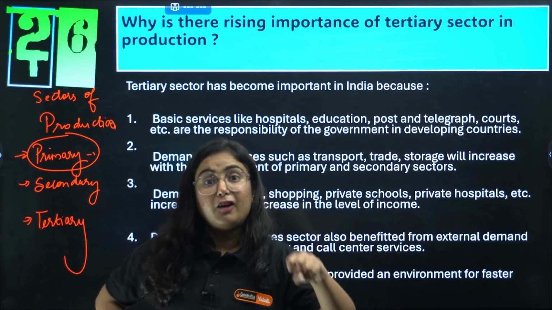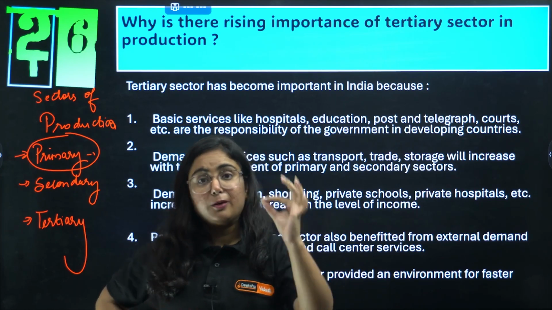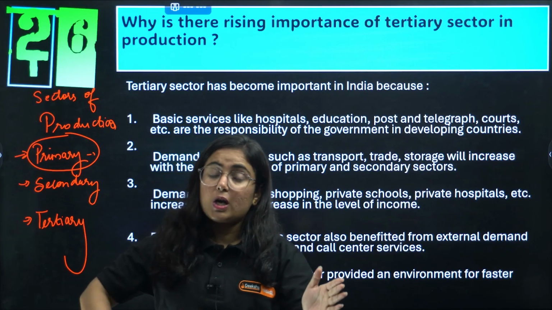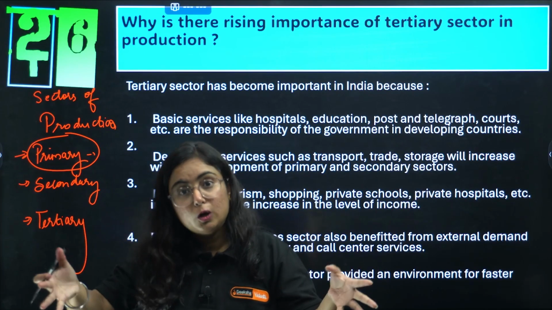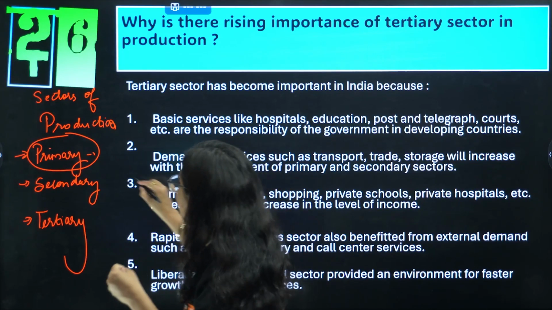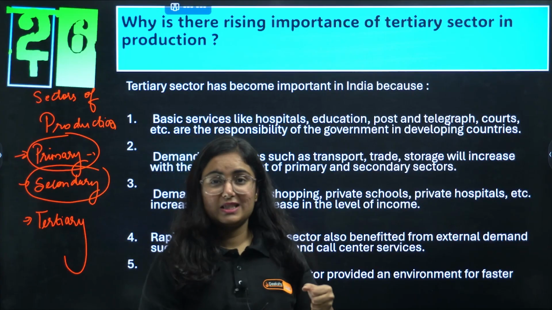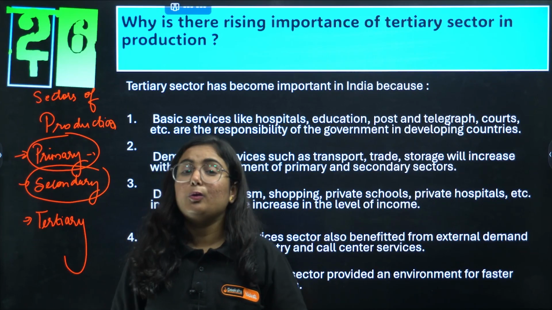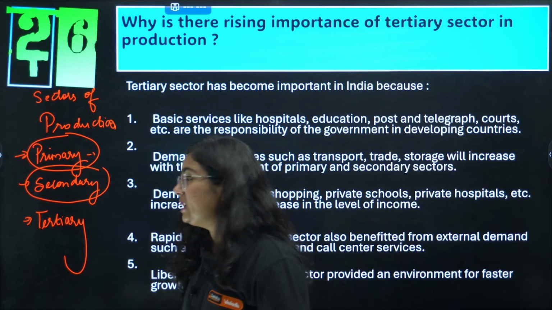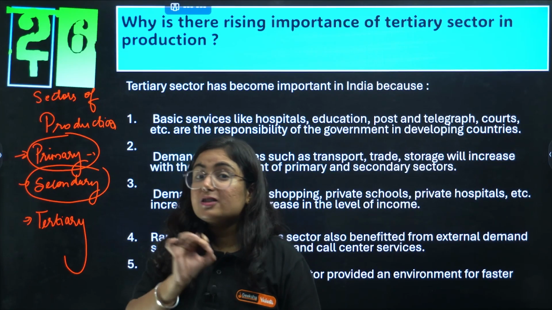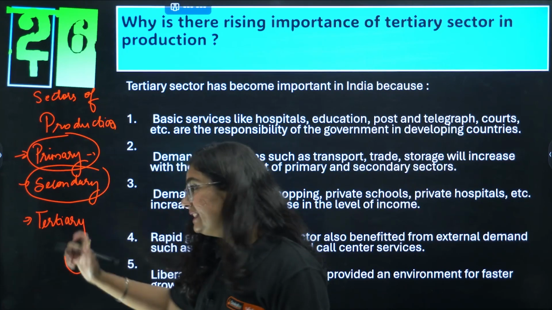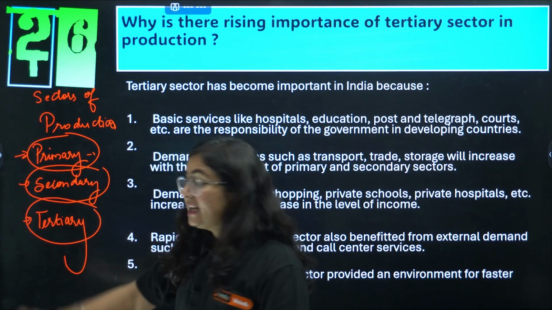After that, we have produce from the primary sector. For example, we grow cotton on our land. Now this cotton will be converted to cotton cloth, and that journey of conversion, that transformation, is considered as secondary sector. Now this cloth is prepared and we will transport it to different regions, and that transportation is a service. It is not creating any new resource or any new product, and this will be considered as a tertiary sector.